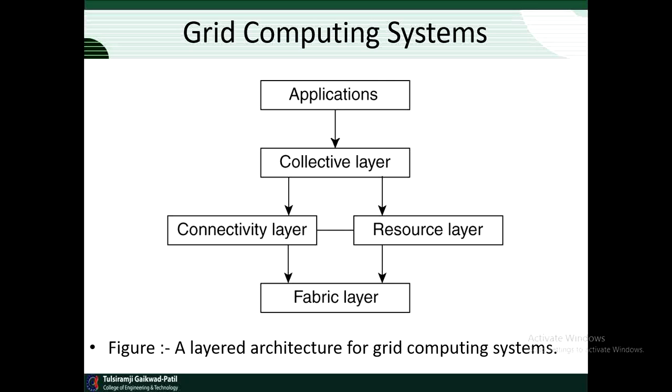Then the next layer is the resource layer, and this resource layer is responsible for managing a single resource. It uses the functions provided by the connectivity layer and calls directly the interface made available by the fabric layer.